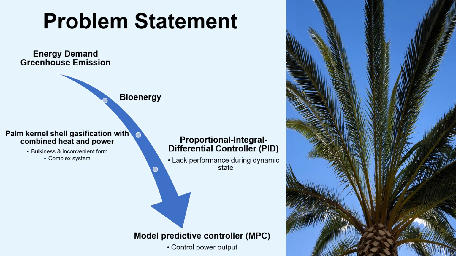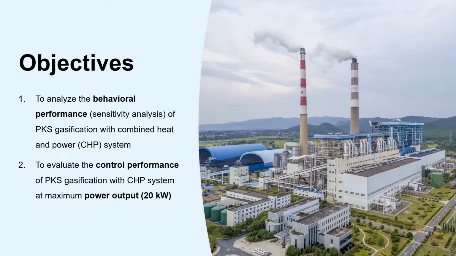So the main objective of this study is to analyze the behavioral performance or sensitivity analysis of palm kernel shell gasification with combined heat and power system, and to evaluate the control performance of palm kernel shell gasification with combined heat and power system at its maximum power output, which is 20 kW.